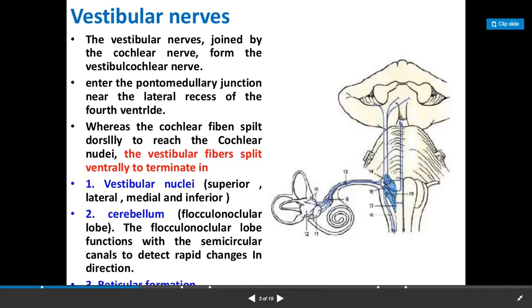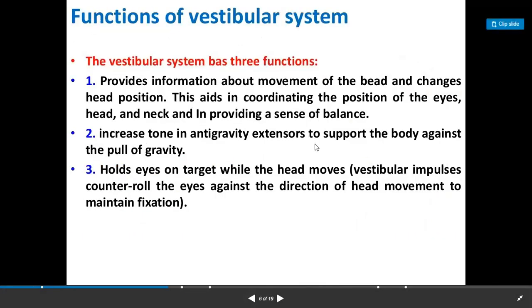Some go to the cerebellum, the flocculonodular lobe, which functions with the semicircular canals to detect rapid changes in direction, and a few fibers also end in the reticular formation. The reticular formation is a diffuse collection of gray matter seen in the brainstem, that is midbrain, pons, and medulla oblongata.